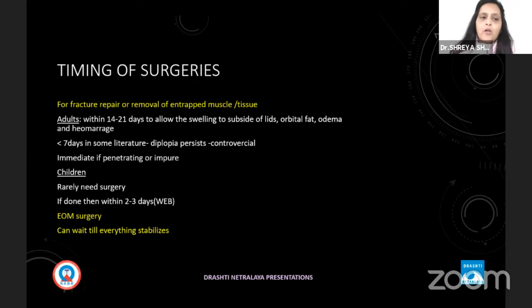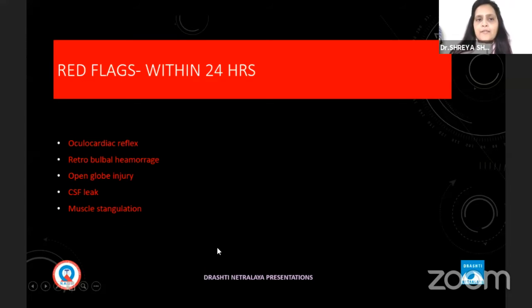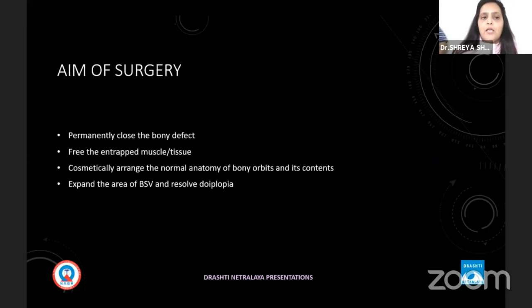Timing of surgeries is always controversial. In adults, usually 14 to 21 days is okay. But when there are red flag signs, operate within 24 hours, like oculocardiac reflex, retrobulbar hemorrhage, open globe injury, CSF leak, and muscle strangulation.